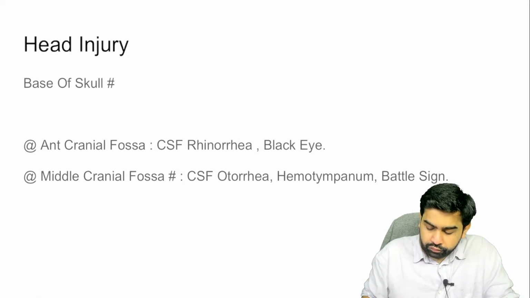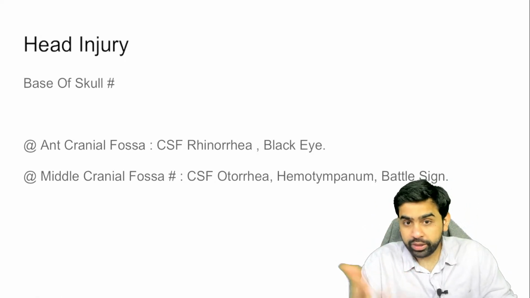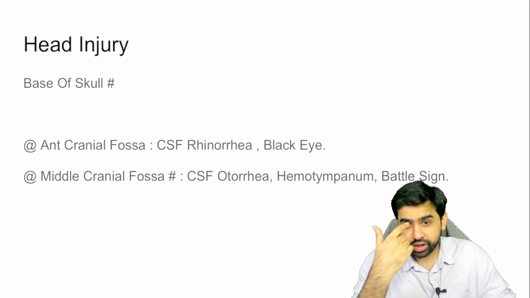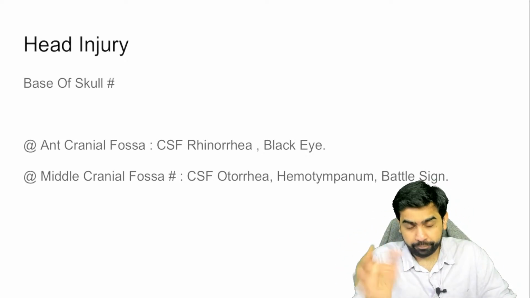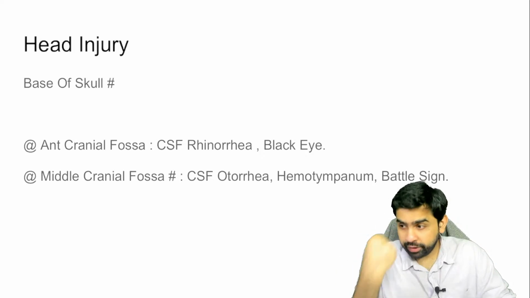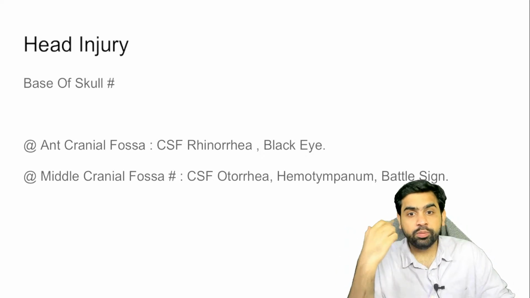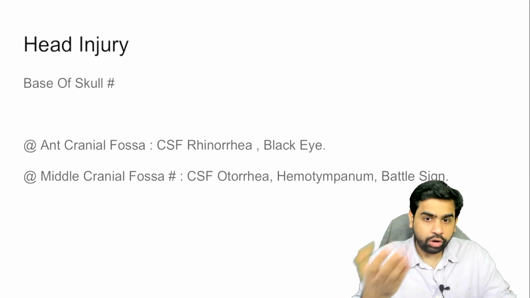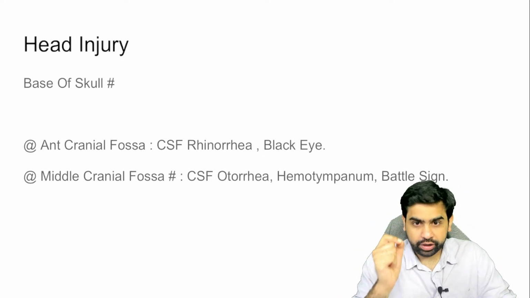So let's assume that you got angry with me and you came and punched me in the eyes or something like that. What's going to happen? There's a chance that some subconjunctival hemorrhage may happen over here. So how do you distinguish whether that subconjunctival hemorrhage is because of direct trauma to the eyes, or because of a base of the skull fracture? Please try to understand this particular point.